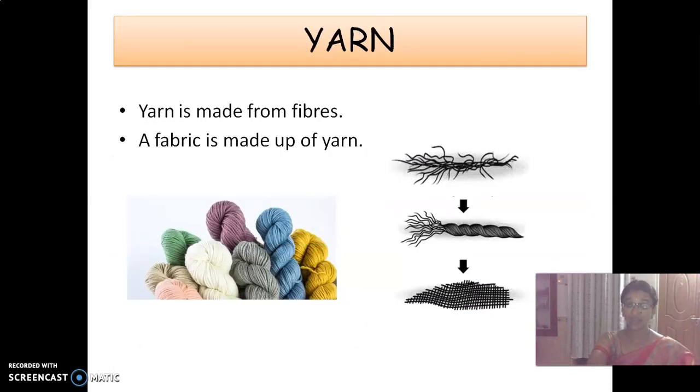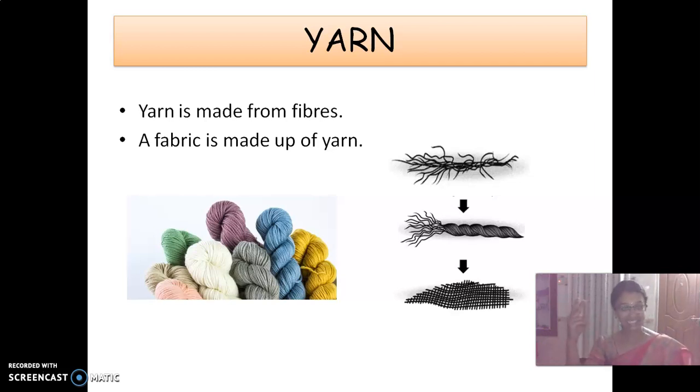And then what is the second one? Yarn. Yarn is made up of fibers. What is the first one? Fiber. Second one, yarn. The yarn is made from fiber and then the fabric is made up of yarn. Look at here children. What is this thread-like structure? It is called fiber. These fibers are twisted together to make yarn, and then the yarns are woven or knitted using machines to form fabric, or we can call it cloths.